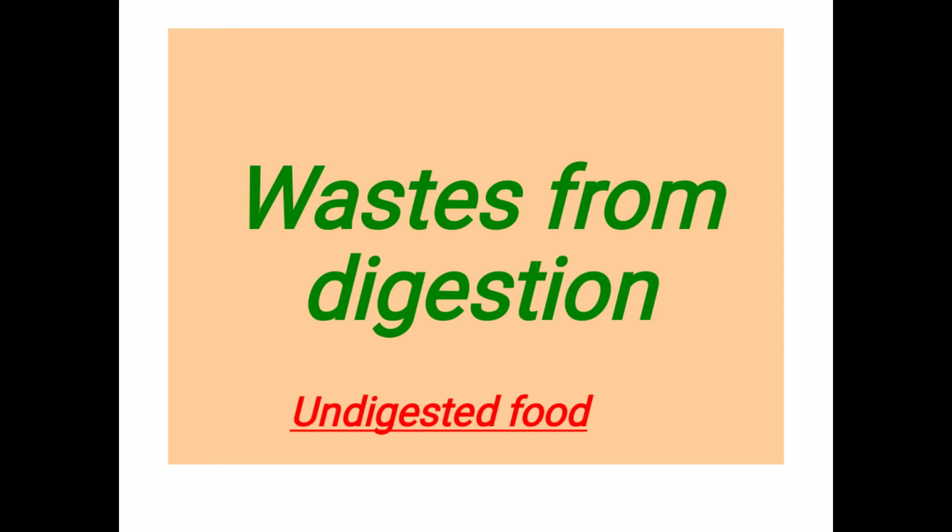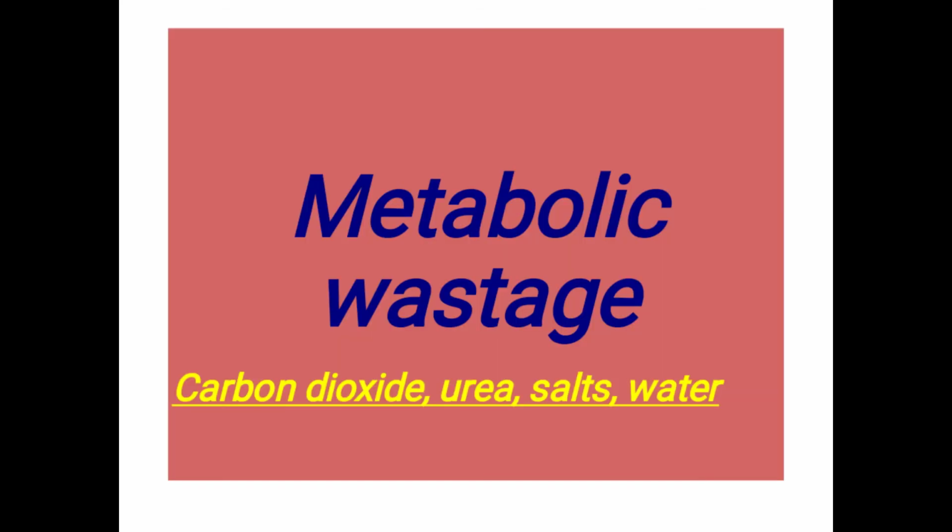Let us now study the removal of other types of wastage from our body. Metabolic wastage. It is the removal of other types of wastage from our body. You also know that various organs in our body perform different functions. These functions involve processes such as respiration, digestion, etc. The waste products due to these processes in our body are known as metabolic wastage. Carbon dioxide, urea, salt, and water are some examples of this metabolic wastage. The process of removal of metabolic wastage is called excretion.